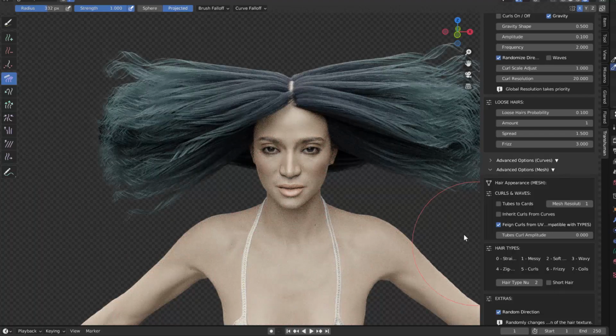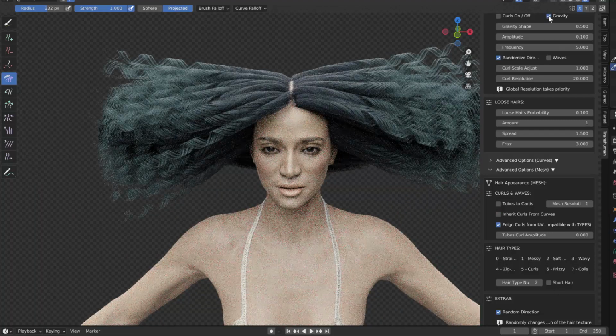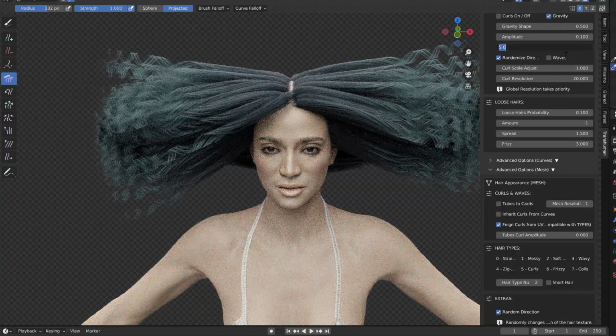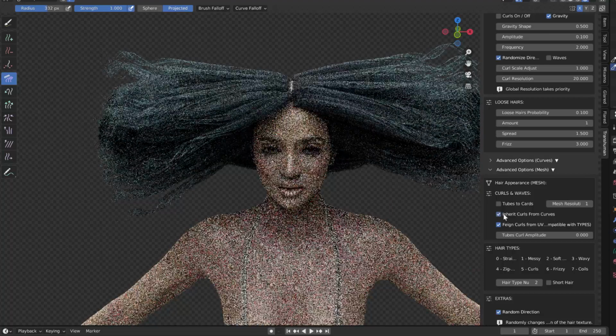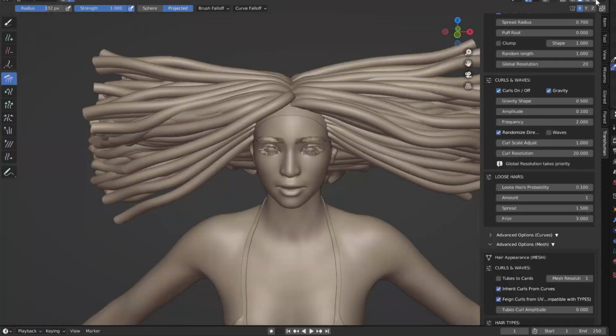We can also combine it with inherit curls. So adding curls into the mesh hair, we are going to achieve very interesting effects. And it's not going to add any extra geometry, since it's all calculated in the UVs.